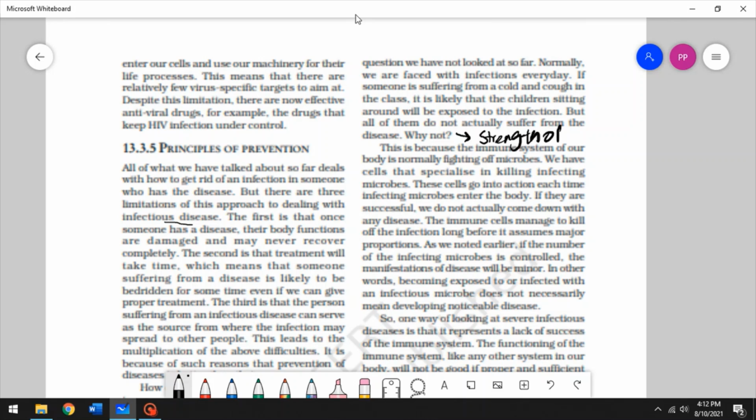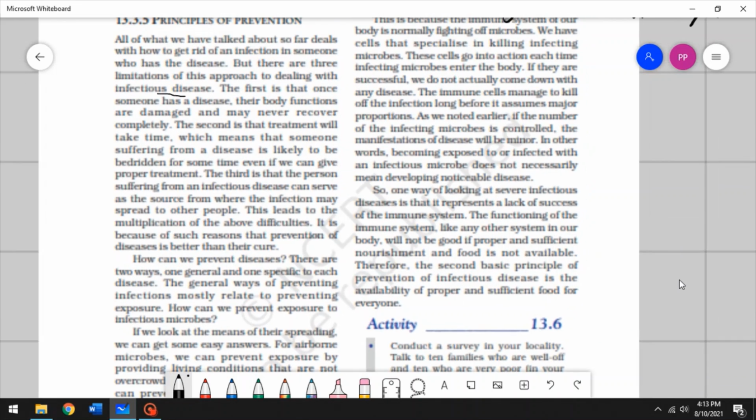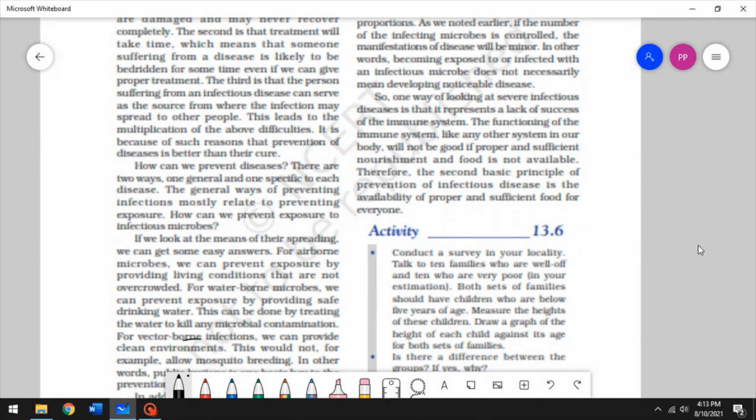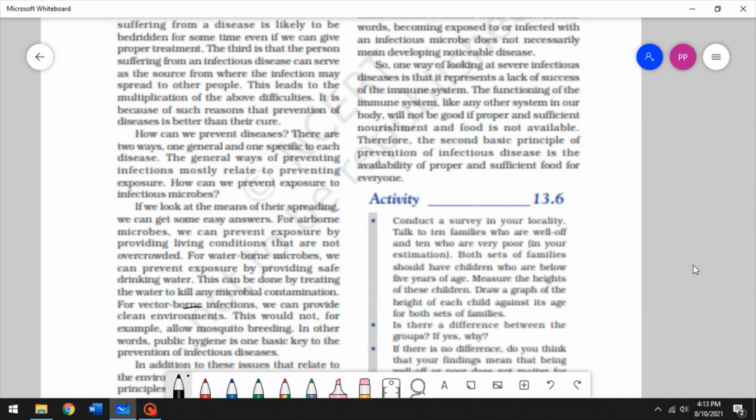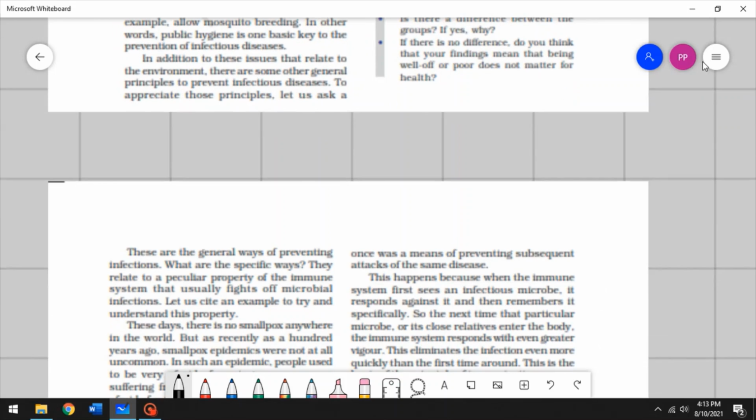So the strength of their immune system depends. The students with very low immunity would be more prone to catching the disease than would the students who have a developed or a good immune system. All right. I want you to read the explanation further to understand what exactly is happening. And then we have an activity here.